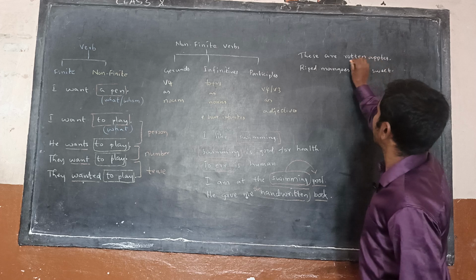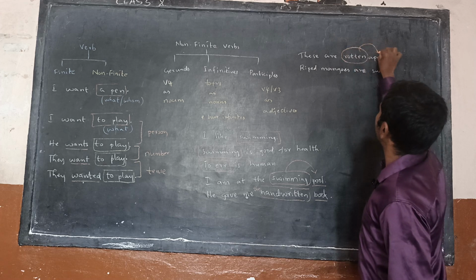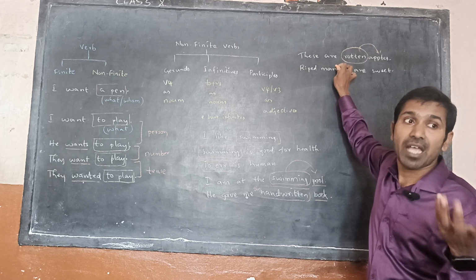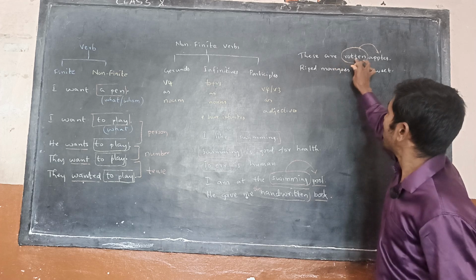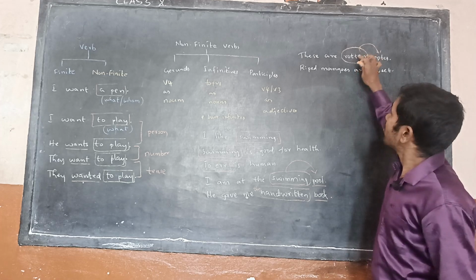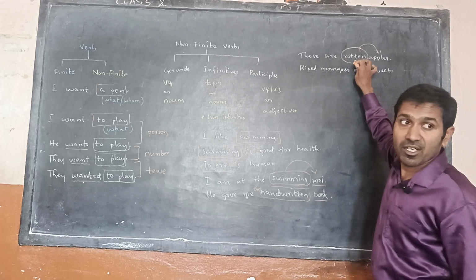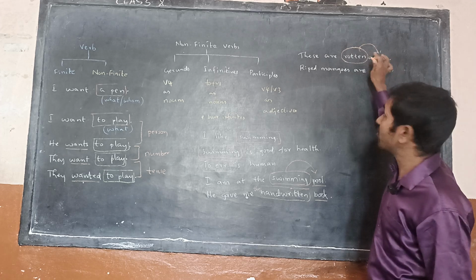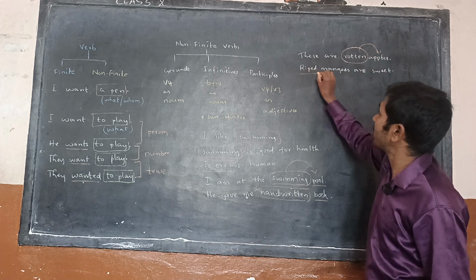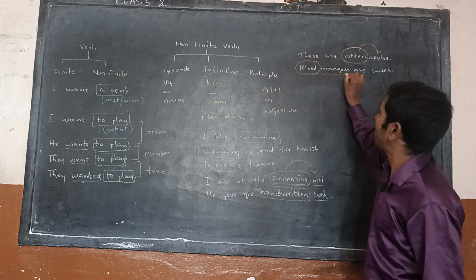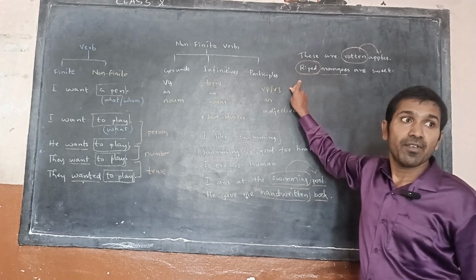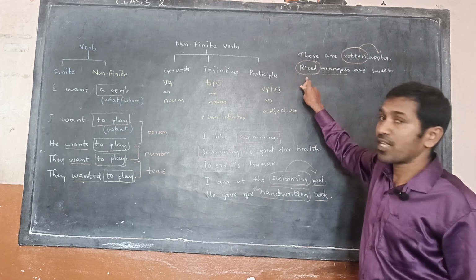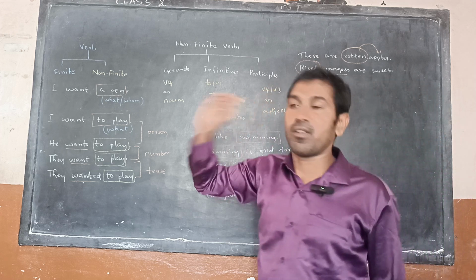These are rotten apples. Now here you see apples. What type of apples are there? Rotten apples. Rotten means damaged, not useful to eat. So here the word rotten is an adjective in V3 form, working like a modifying word, so it is called a past participle. Here you see the words ripe mangoes. Mangoes is a noun, ripe is a V3 form, so it is also working like an adjective. That means it is a past participle, right?